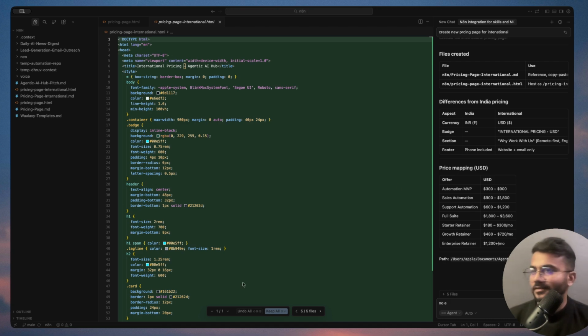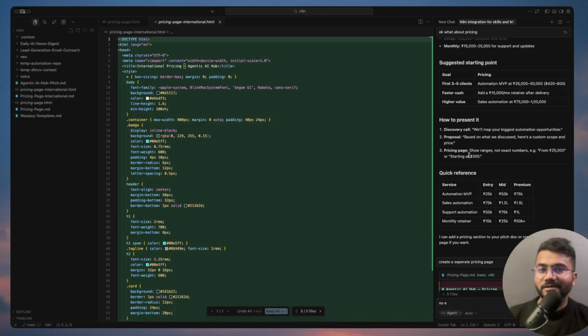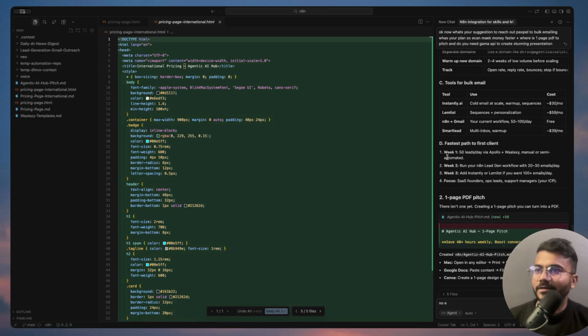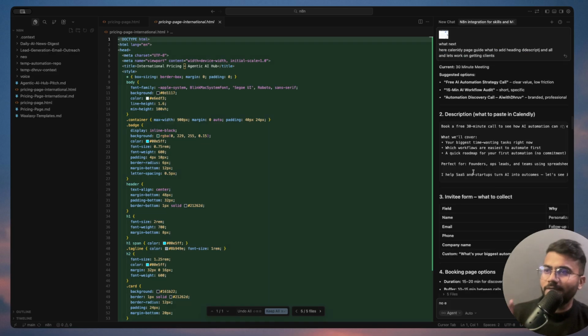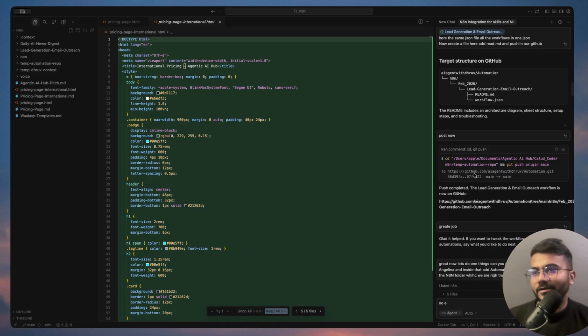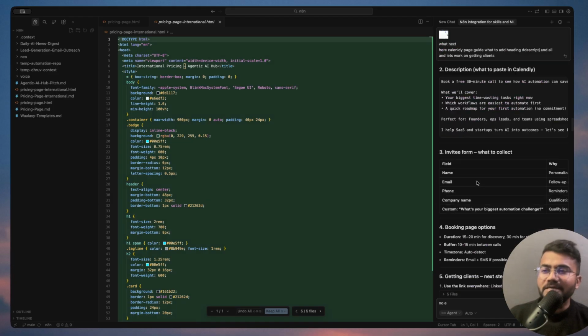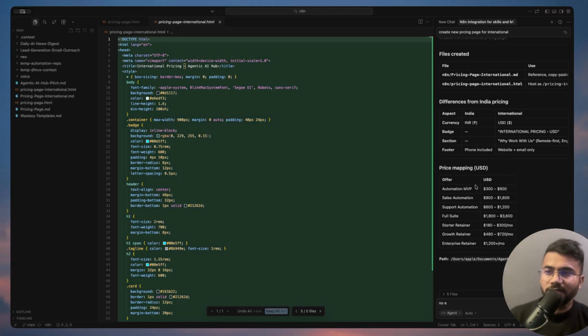Let me show you the magic that I'm getting right now. Here you can see all the workflows and the product, everything is being done with the help of Cursor. Each and everything you can see: it created my workflow, designed a kind of website, gave me ideas, and it has also built the pricing model for how I can sell to the international market and the Indian market both.